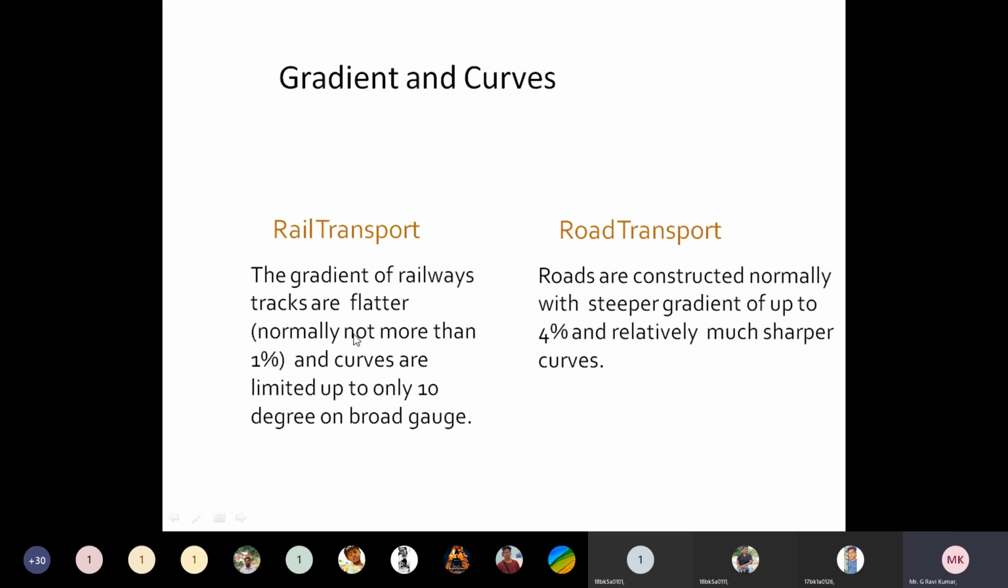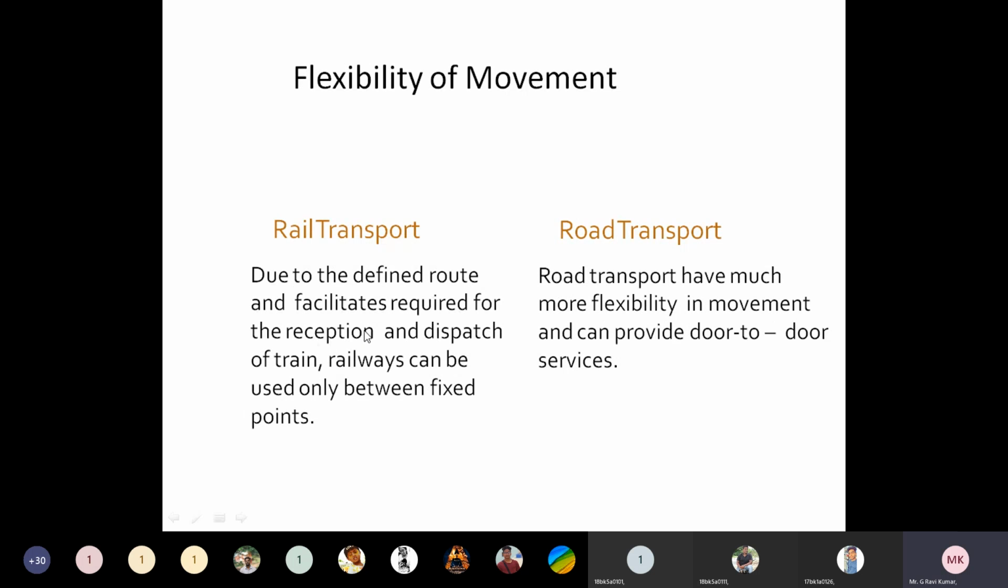And the next one is flexibility of movement. Flexibility of movement is also related to the movement of vehicles, and also the change of direction. Because if you take a railway track, trains can move upon it, but there is no provision for trains to take a U-turn. But coming to road transport, any vehicle can take a U-turn, and any vehicle can move in whatever direction it wants. So that is the flexibility of movement.